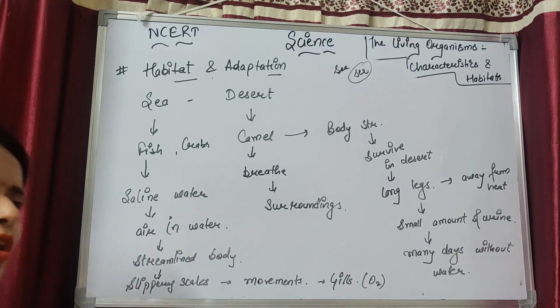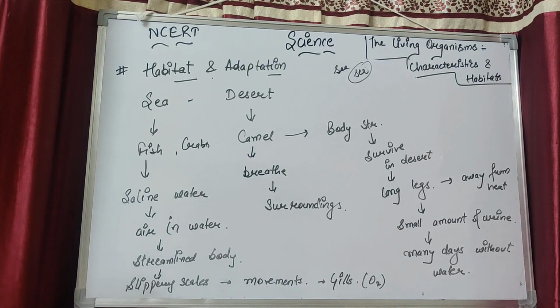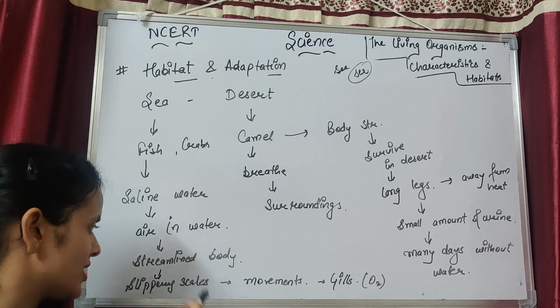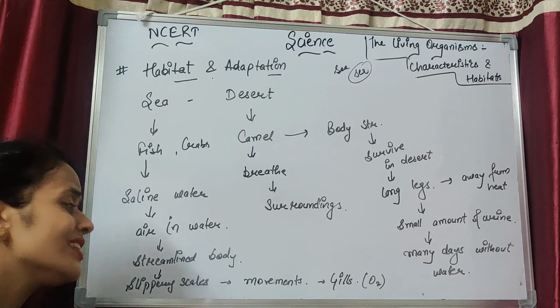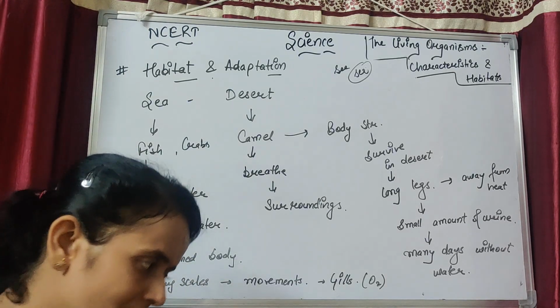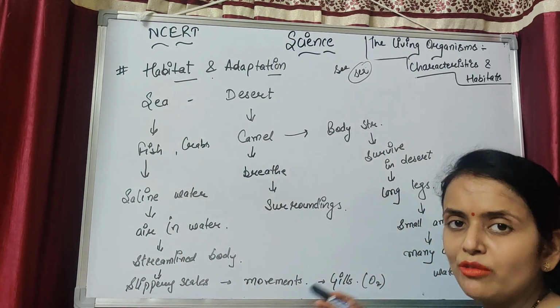Aquatic plants and animals like fish and crabs take air from the water to survive. They have a streamlined body, so that they can easily survive in the water. They have slippery scales that help in their movement in the water.